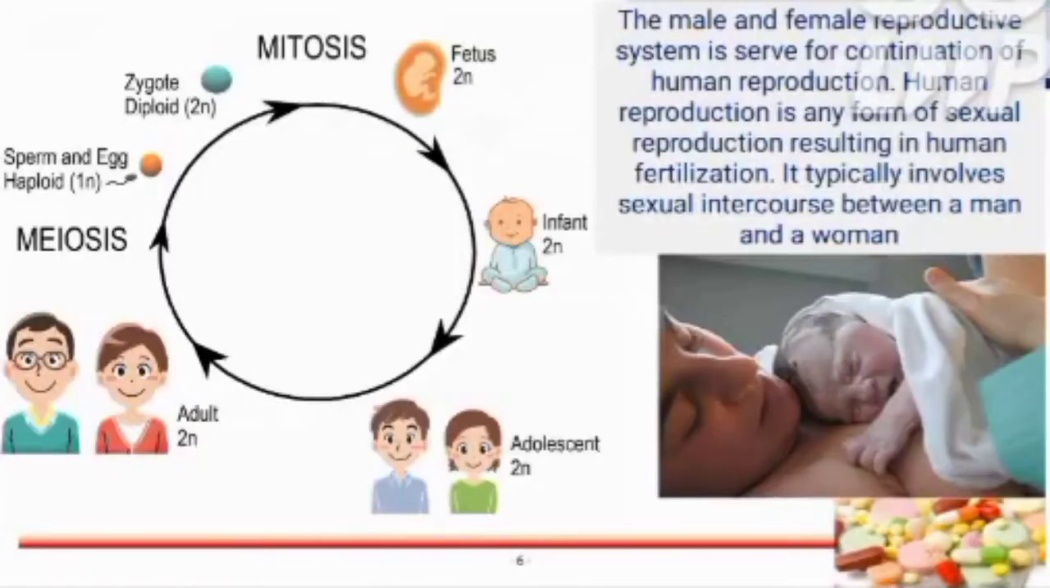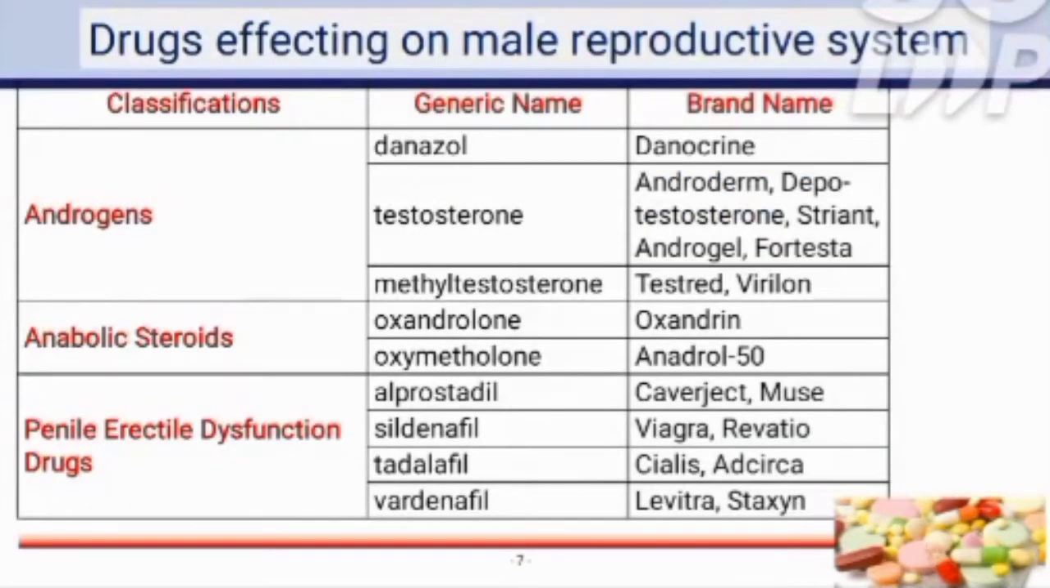The male and female reproductive systems serve as a continuation of human reproduction. Human reproduction is a form of sexual reproduction resulting in human fertilization. It typically involves both sexes. Here you can see the drugs of the male reproductive system: androgens, anabolic steroids, and danazol.